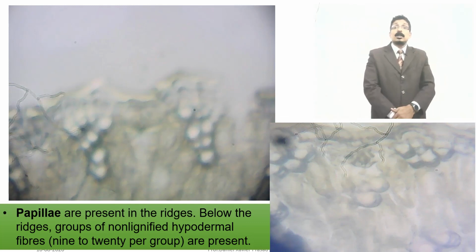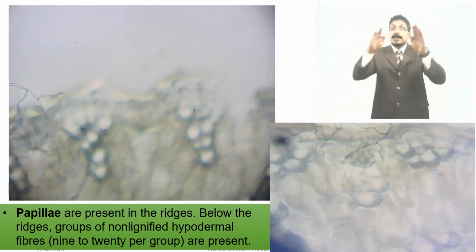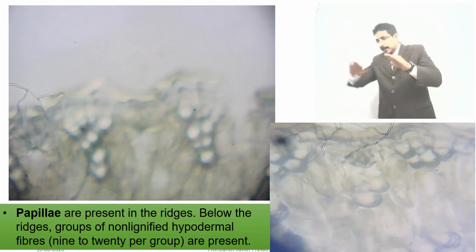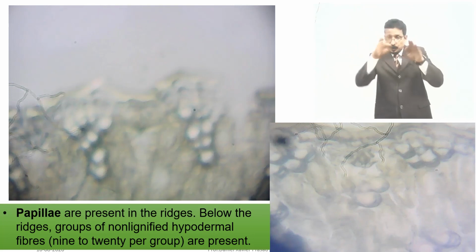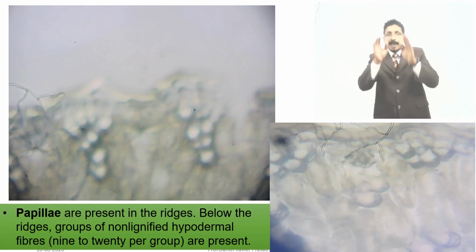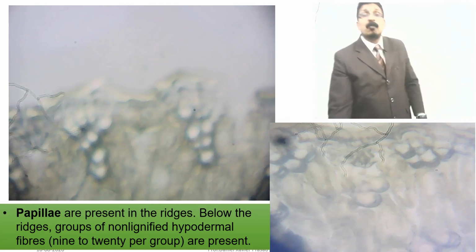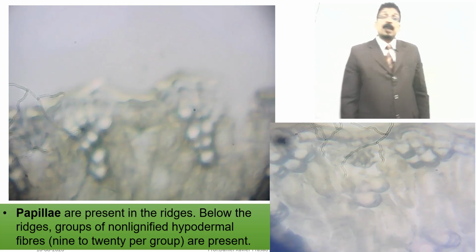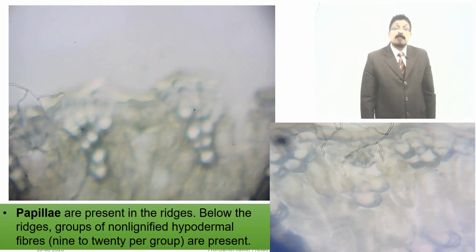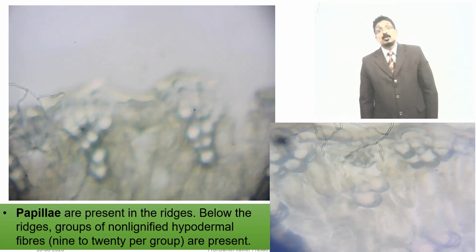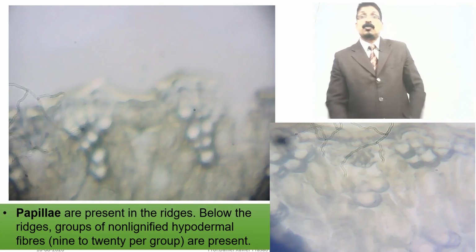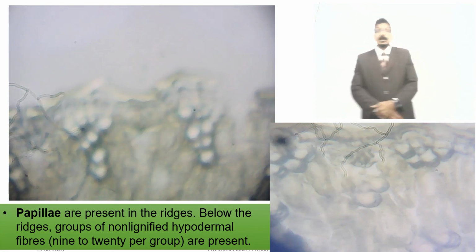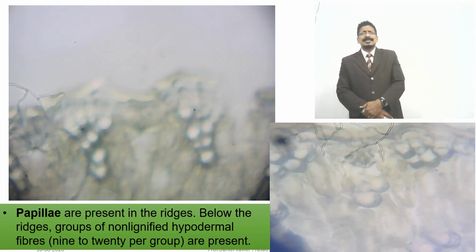Below the ridges come the cuticle, epidermis, and then the unlignified, non-lignified hypodermal fibers, 9 to 20 per group. Here we have 9 or 10 fibers. Very clear picture.